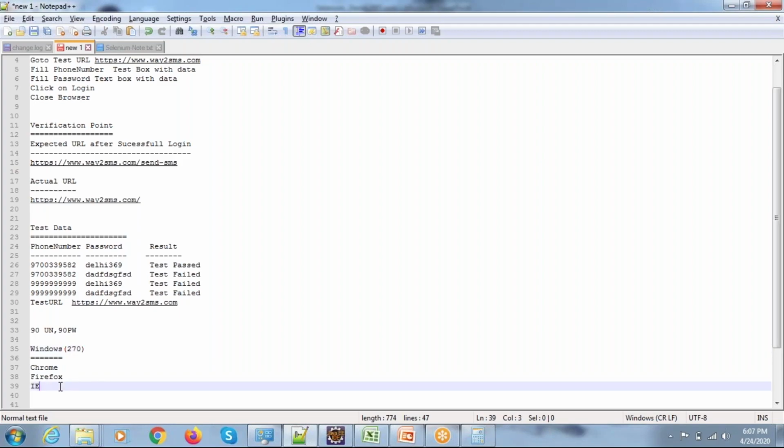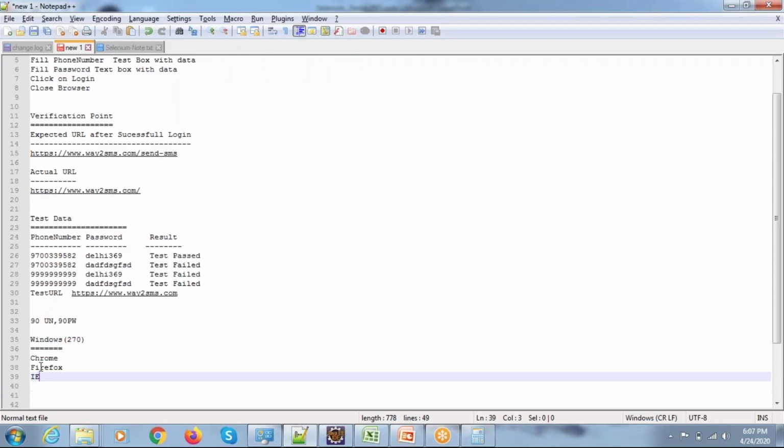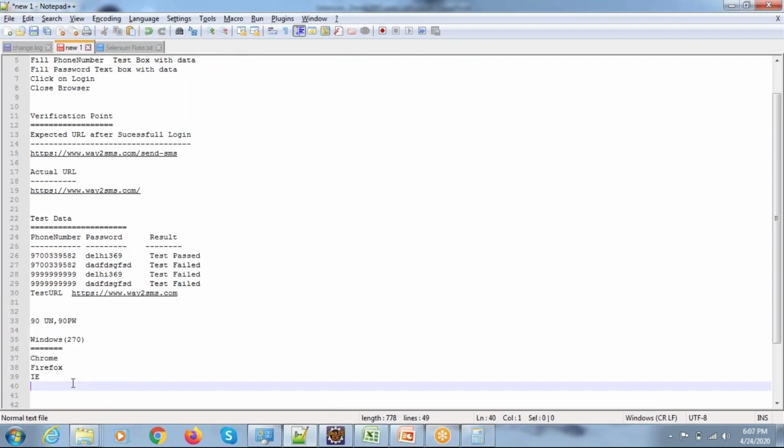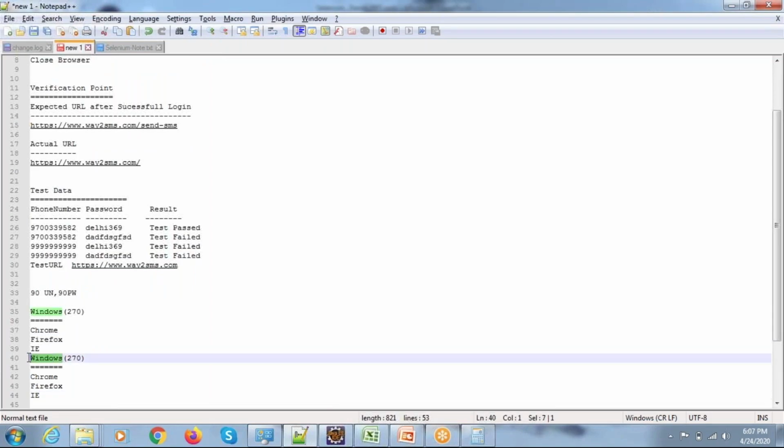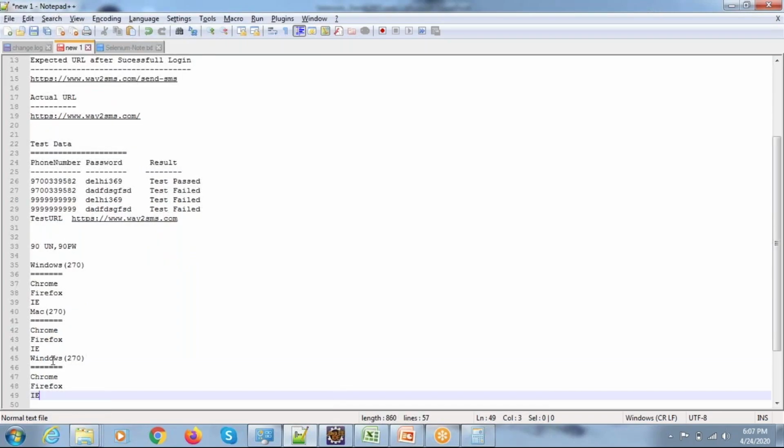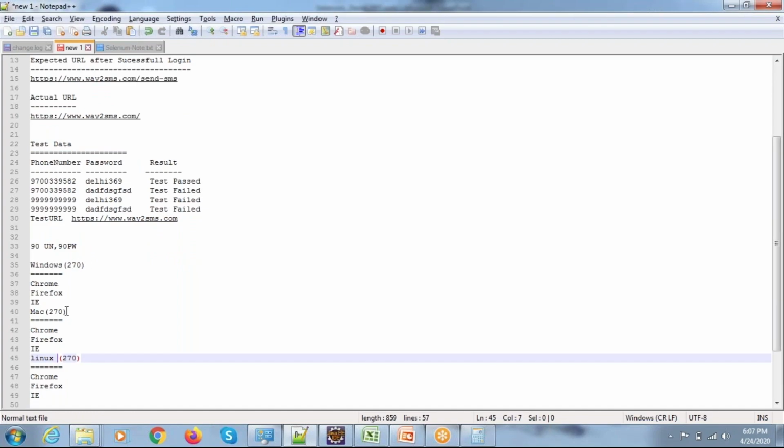Now as per the customer requirement, you need to test the application not only on a single operating system, you need to test the application on Mac, as well as on Linux also. Like this, these many number of times you need to test your application manually. Think how difficult it will be, how much time it is going to consume.